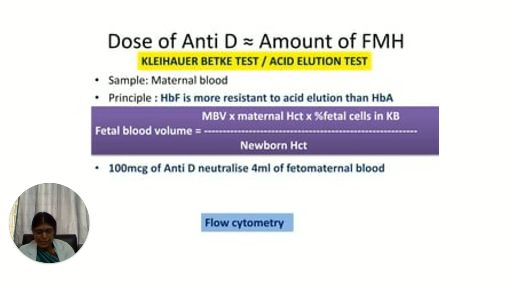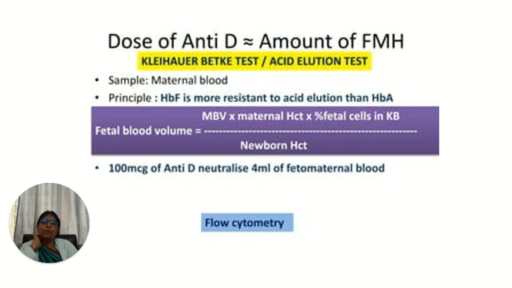Routinely the Kleihauer-Betke test is not done, but for theoretical sake you need to know what the Kleihauer-Betke test is, used to quantify the feto-maternal hemorrhage which is occurring. We take the maternal blood, and the principle applied here is that fetal hemoglobin is more resistant to acid elution than adult hemoglobin. So the adult hemoglobin is eluted, and these cells of the mother act as the host cells in the background.